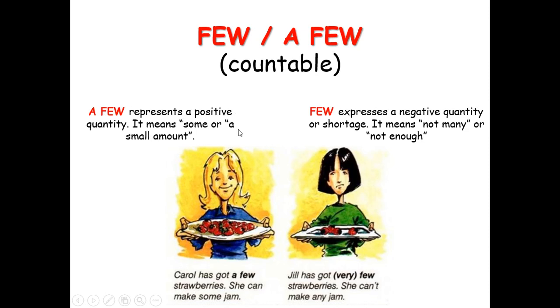It means some or a small amount. Example, Carol has got a few strawberries. She can make some jam. So it's a positive quantity, which means some or a small amount.